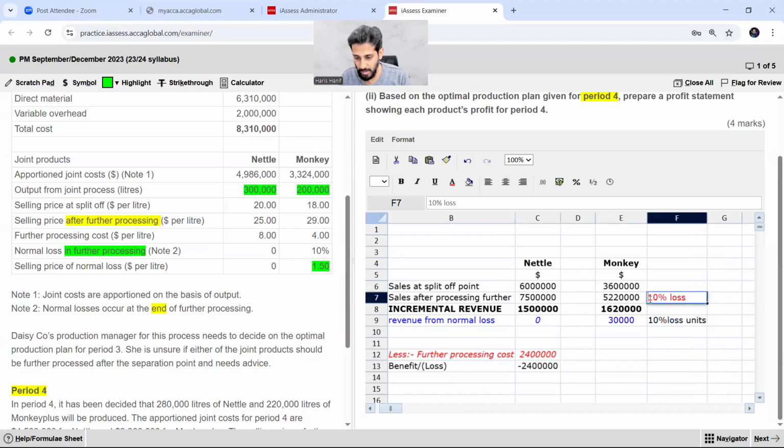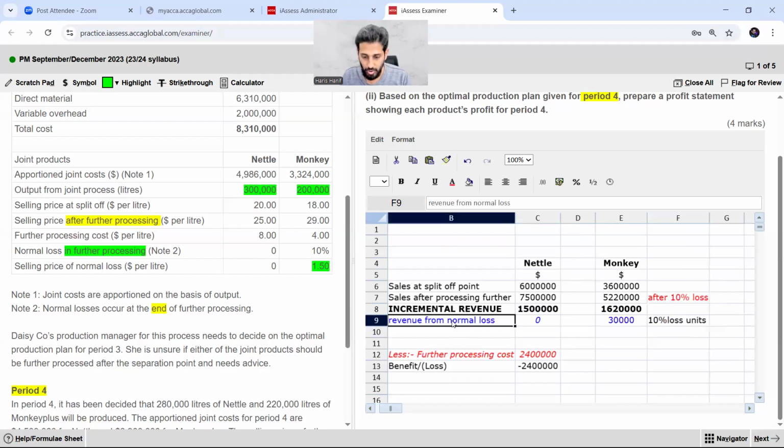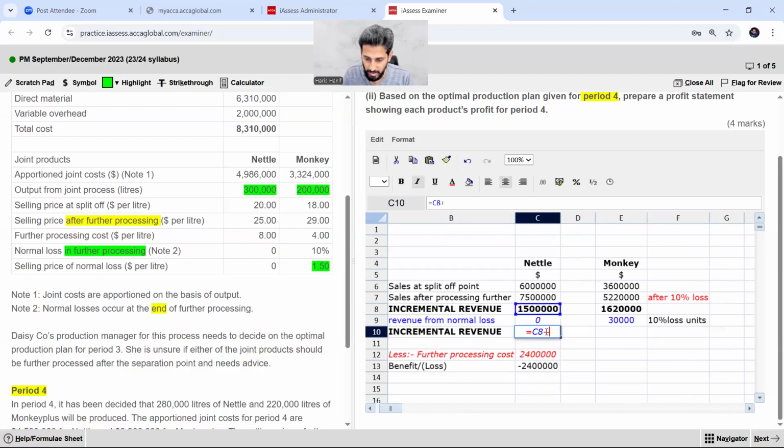Here I should write after 10% loss, right? 10% loss units. So now we can say this would be my incremental revenue. This plus this is equal to obviously 1,500,000. I should bold this, and this would be this amount plus this amount. So this is the incremental revenue finally, because revenue from normal loss is not in the case of Nettle, it is only in the case of Monkey, right? And less further processing cost.